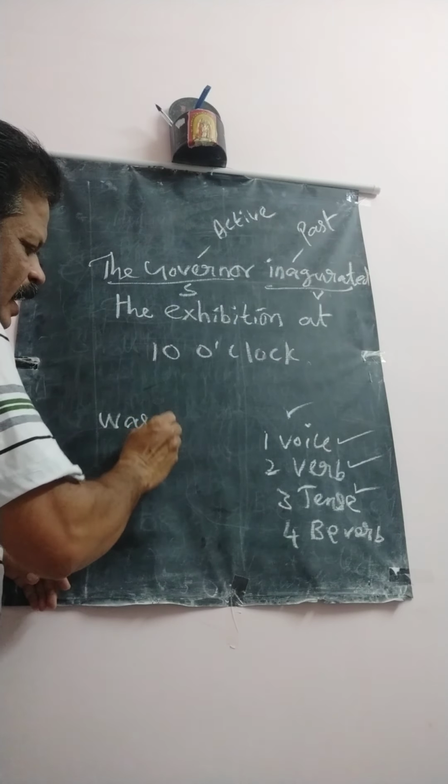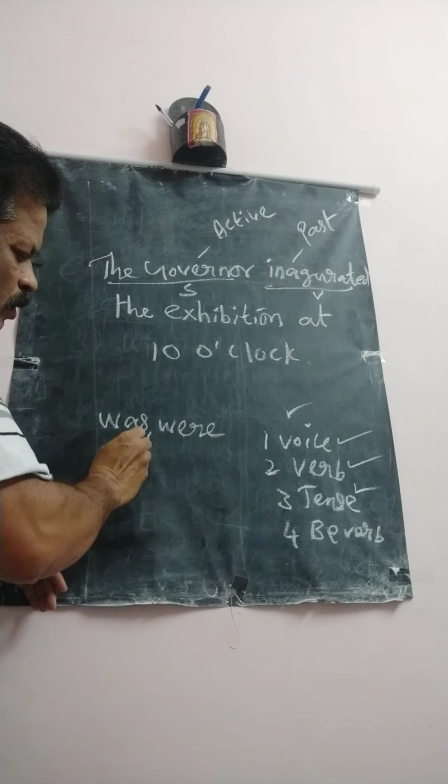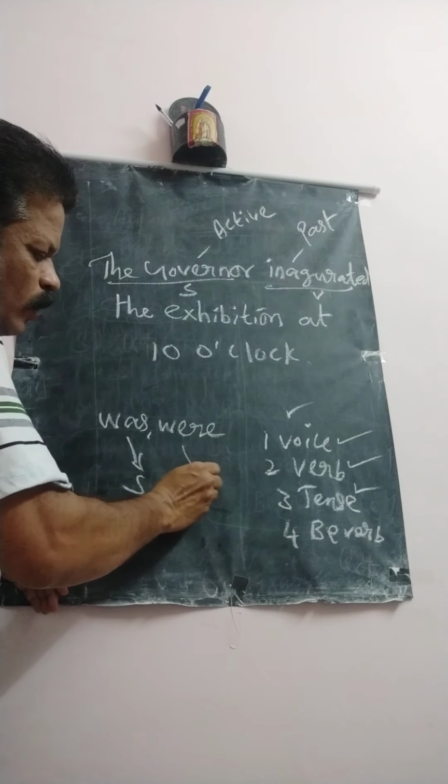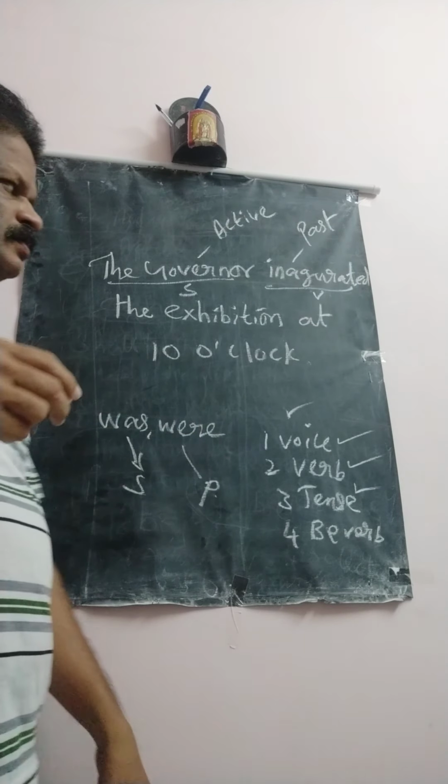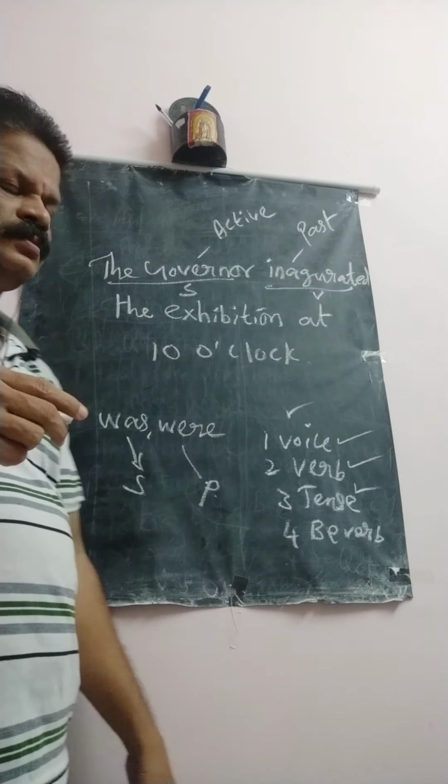Was and were. Was is a singular verb, were is a plural verb. General rule: the object which comes in the place of the subject, and the subject goes to the place of the object. This is the general rule, both active and passive.